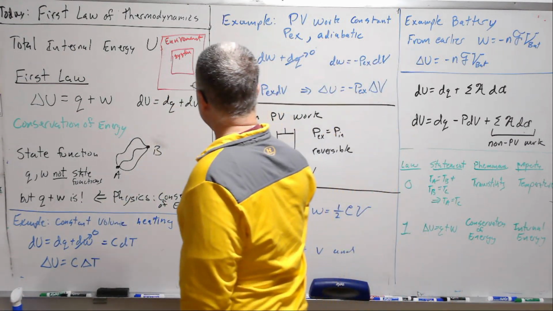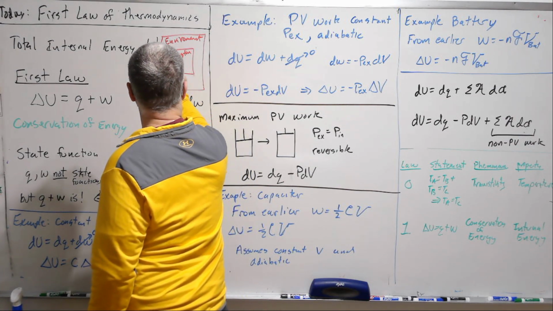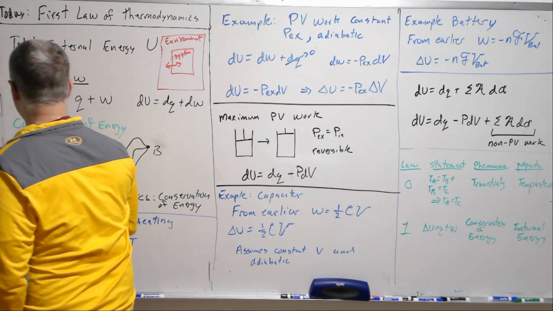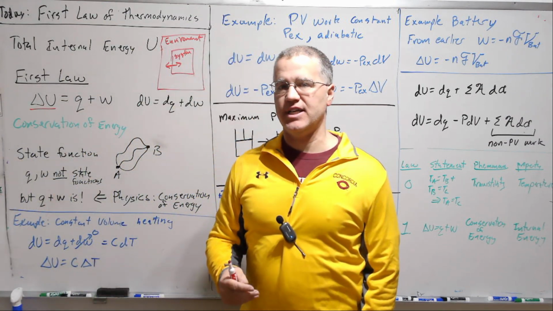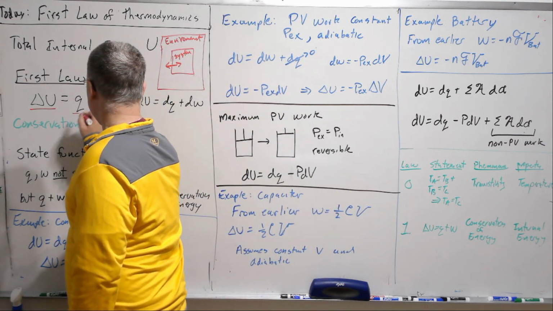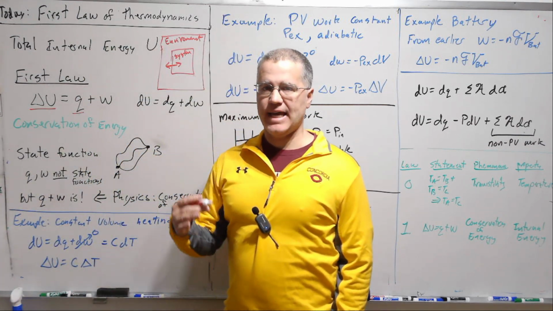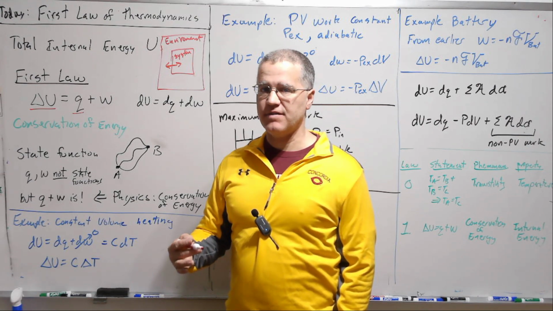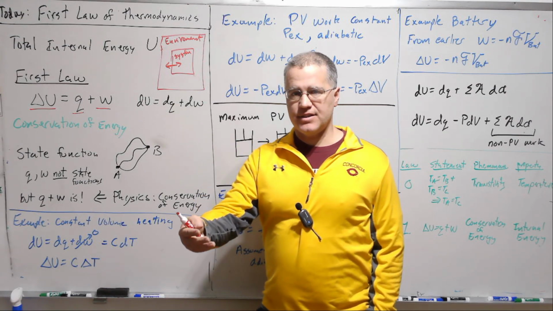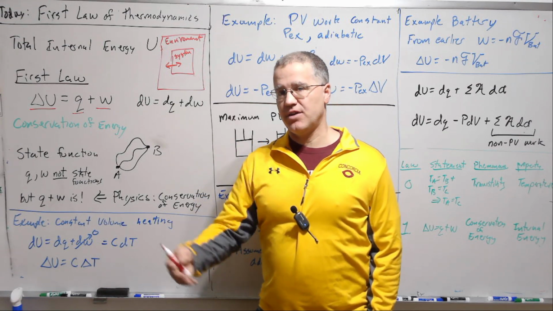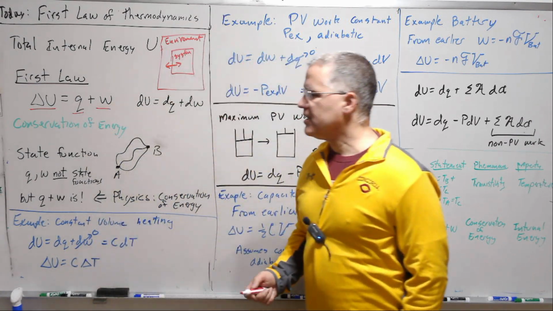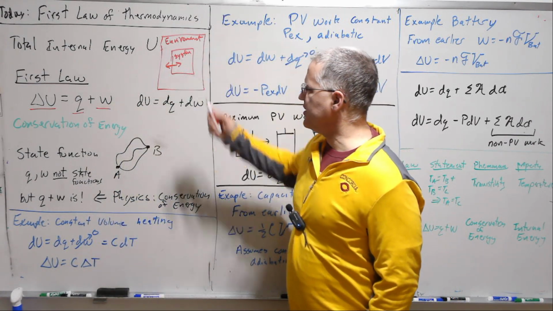And the first law states that the total change in internal energy is heat lost or gained by the system from the environment, from the surroundings, and work done by the surroundings on the system or work done by the system on the surroundings. And so that constitutes the change in the energy of the system.